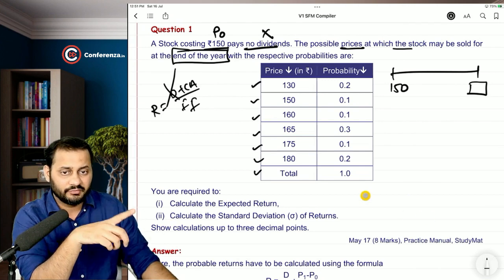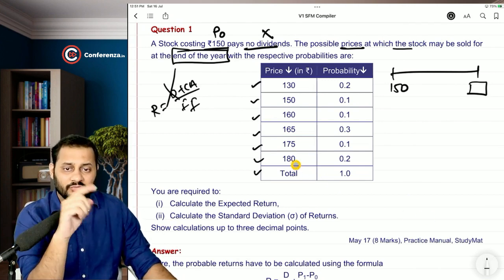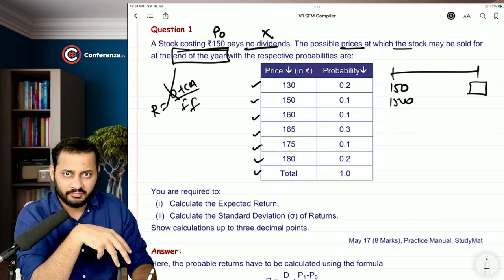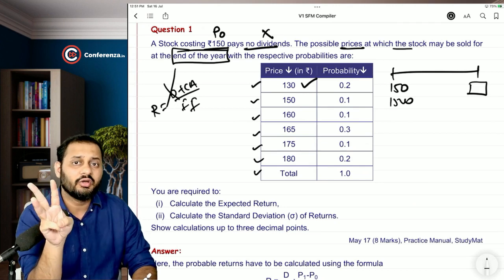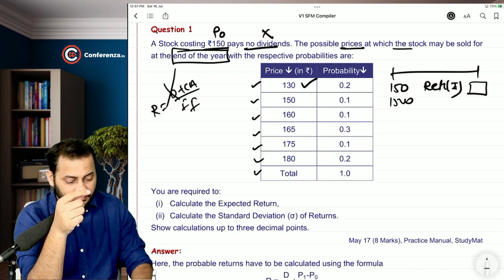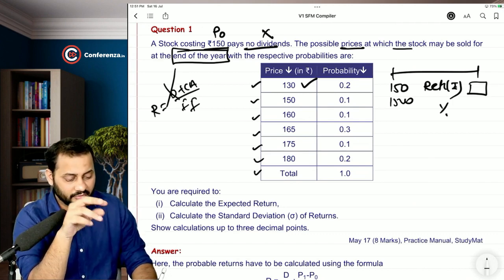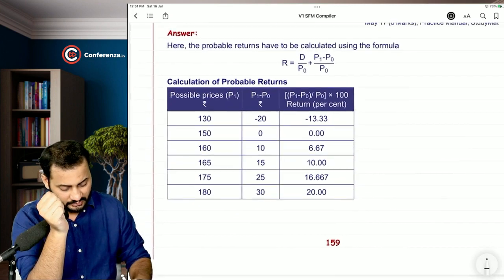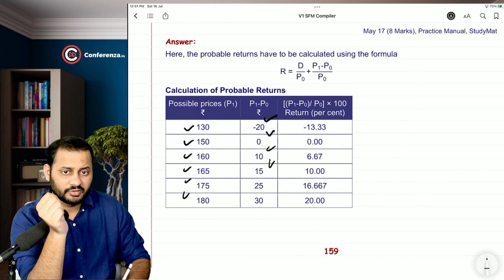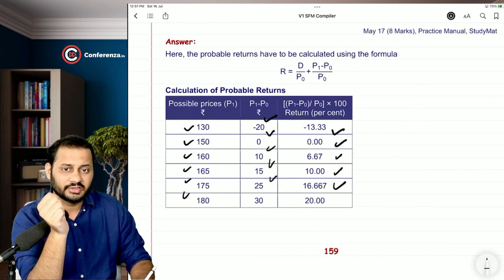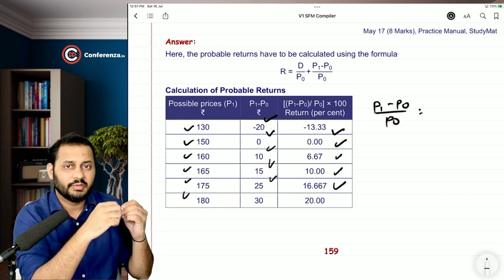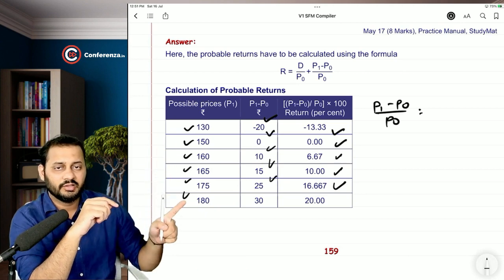If the market price goes to 180, what is the return? 180 minus 150. So first create a column of the investment, then create a column of this, then the third column will be the difference between 150 and this column, that will give you the returns in rupees. And then you will calculate the return in percentage. So I will show you here. These are the possible prices. This is the return in terms of rupees, and this is the return in terms of percentage. How do you calculate it? It's very simple, sir. P1 minus P0 divided by P0. P0 is 150. This is your P1. You just find the return.